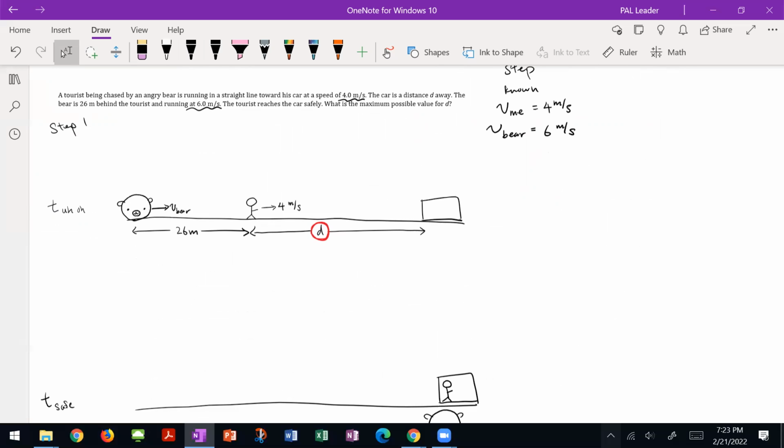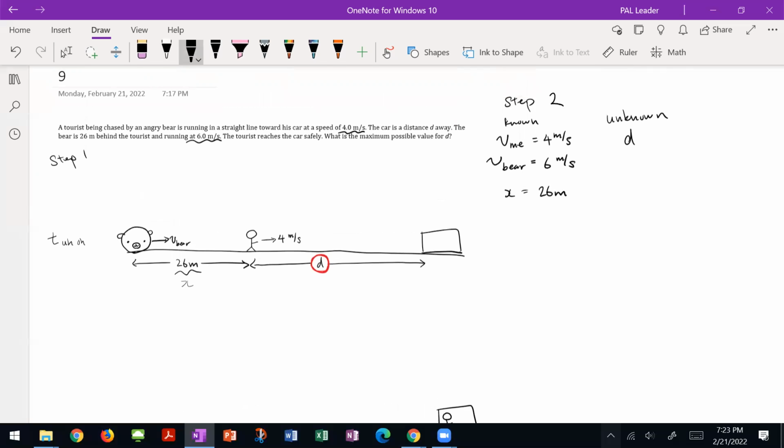So let's maybe do our step 2. Well, I mean, this is kind of it. Our unknowns would be d, that's what we want, and 26 meters. I don't know how to express this. I'll just call it X. Whatever. That would be 26 meters. That was step 2. Now let's go to step 3.